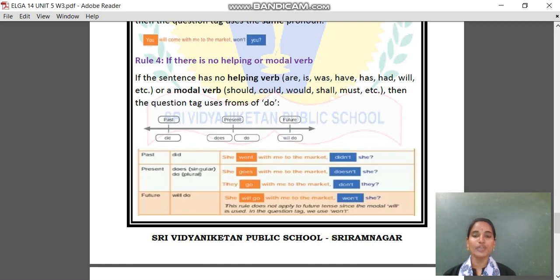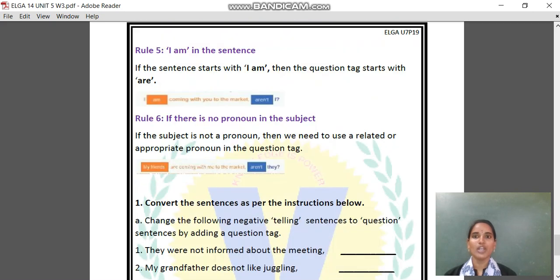So as I said, in plural we are using do for present tense. And when it comes to the future, she will go to the market with her mother, won't she? So here, as I said, in future we are using will go. But in a special case, this rule does not apply to the future tense since the modal will is used. Here we are using will. So this rule does not apply. So in question tag, we use won't. Understood? Yes. So moving on.